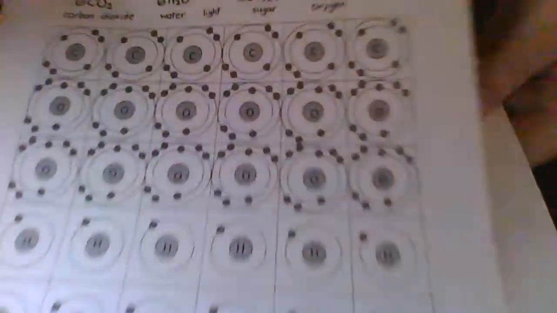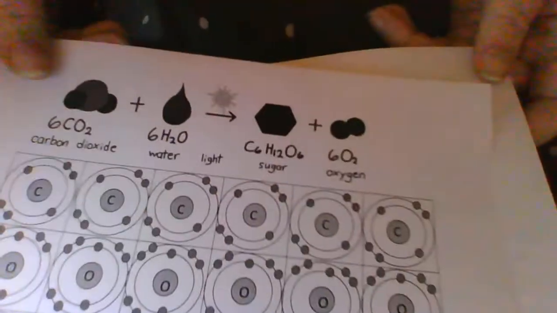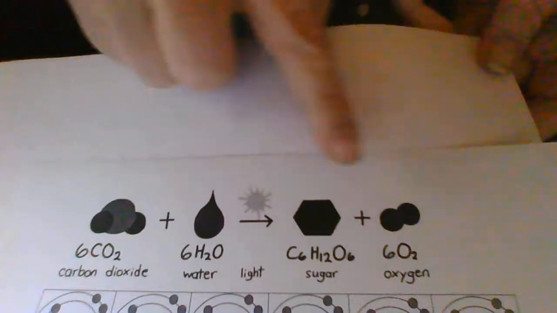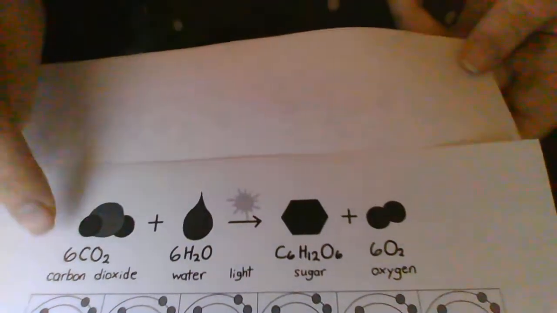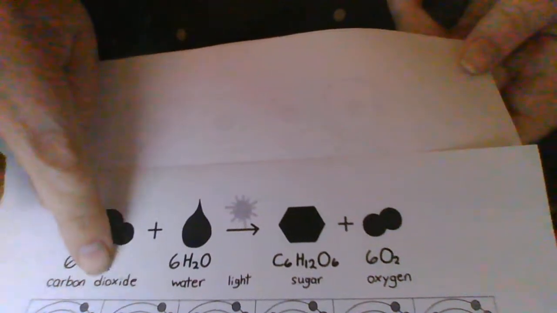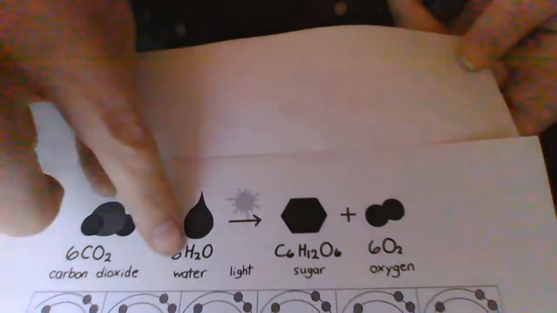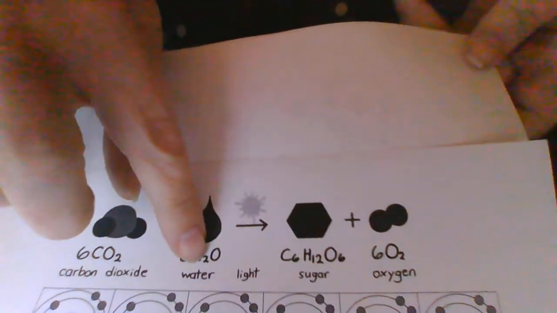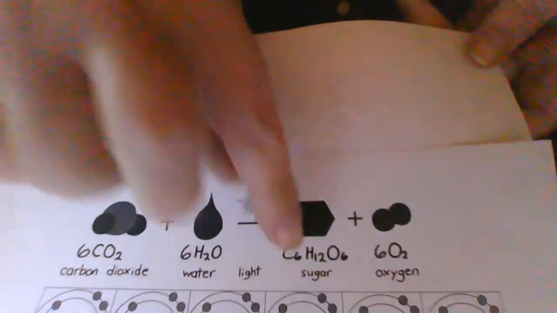Okay, so basically what I did, and you're going to see this in your class, I took this worksheet, and there's that formula I showed you, and I took this entire formula and created all of the atoms. 6 carbon dioxides, which means 6 of these, and 6 of those, but that's 2, so it's 12 of those, 6 of 2 hydrogens, so that's 12, 6 oxygens, and so forth.